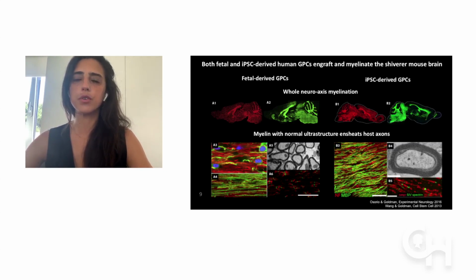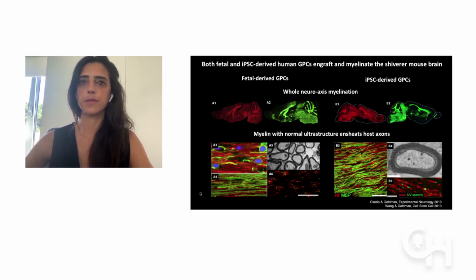In A5 and B4, you see electron microscopy imaging showing that the ultrastructure of myelin is normal, and A6 and B5 show the nodes of Ranvier, which are normal gaps within the myelin sheaths. Upon human myelination within the mouse, this organization is preserved and the nodes of Ranvier are normally organized.